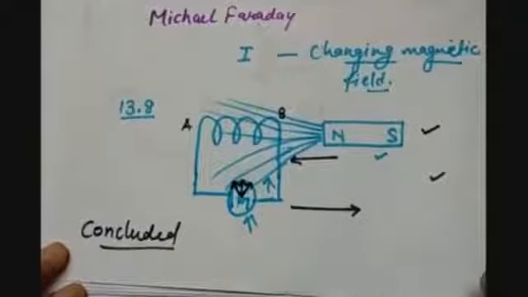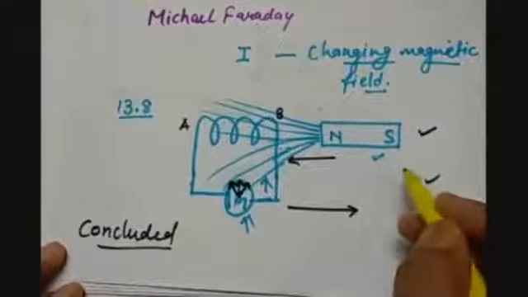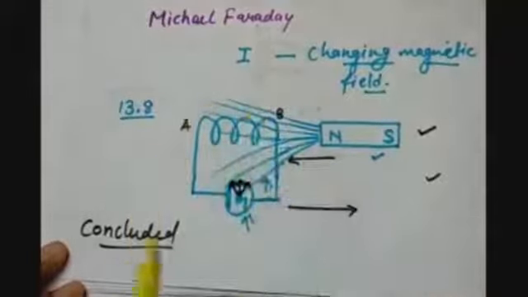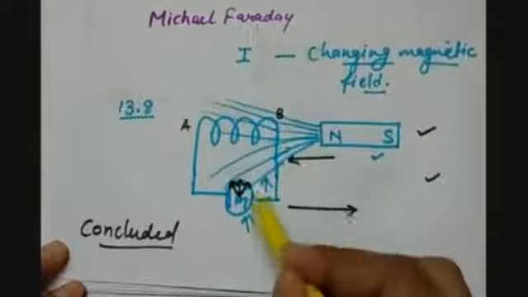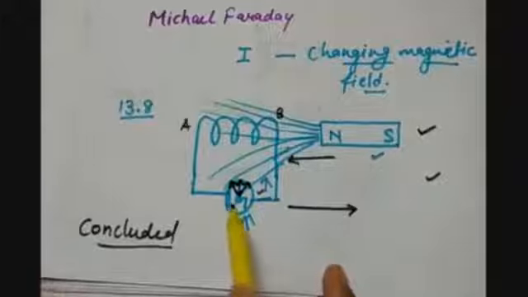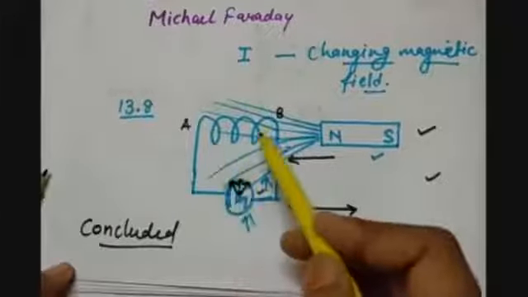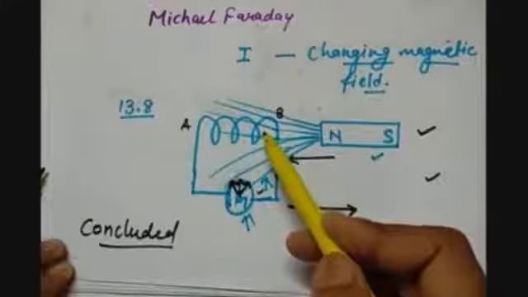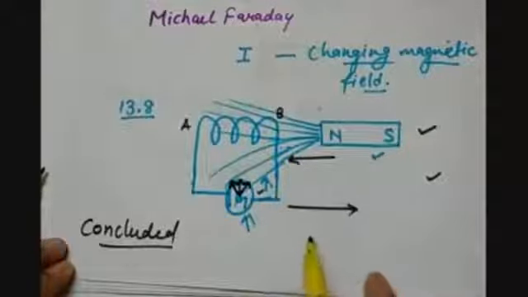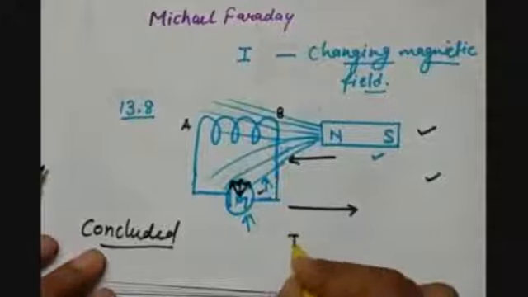That when the bar magnet is moved towards or away from the closed coil, the galvanometer shows the deflection, and the deflection indicates that yes, there is a presence of current in the coil, and this electric current is called induced current.